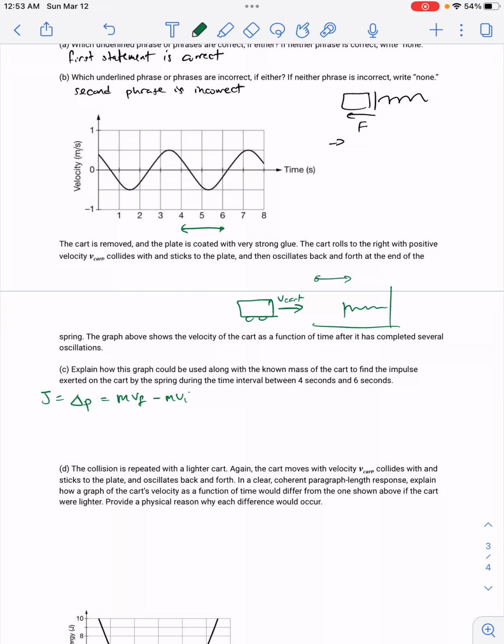So really, what you're being asked to do here is to look at 4 seconds, what the velocity is, and what the velocity is at 6 seconds, and then use those two velocities to plug them in to this equation here. Basically, multiply the mass by the velocity at 6 and 4 seconds and find the difference, which is the impulse.